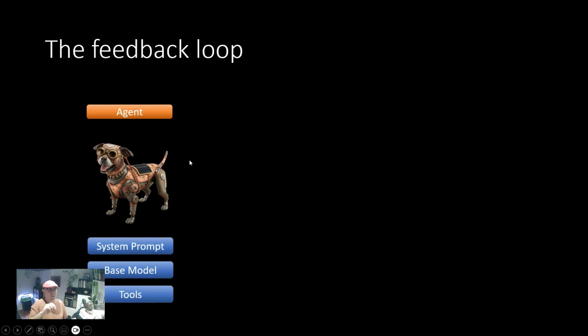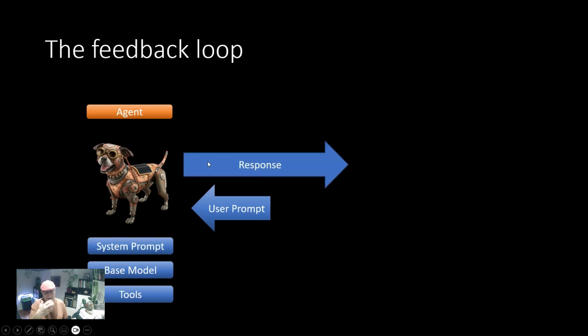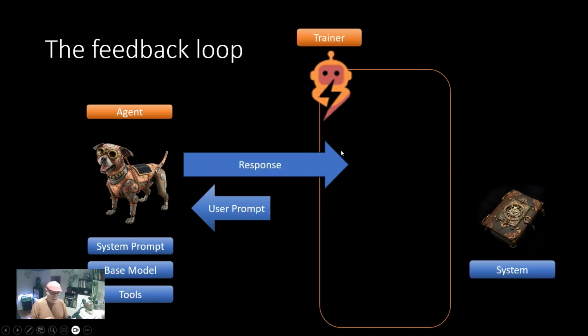I've given it a tool to go to arXiv and DuckDuckGo and search for particular papers. I put in a prompt asking for the topics I'm interested in, and it gives me a response that I can decide whether or not to include in a newsletter.